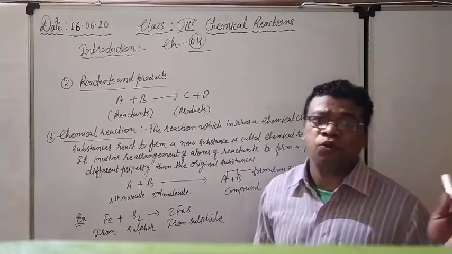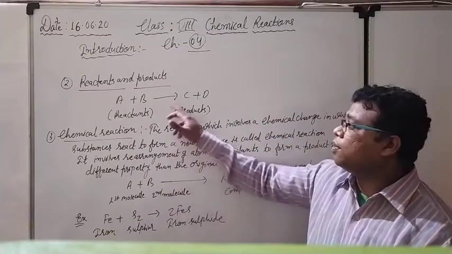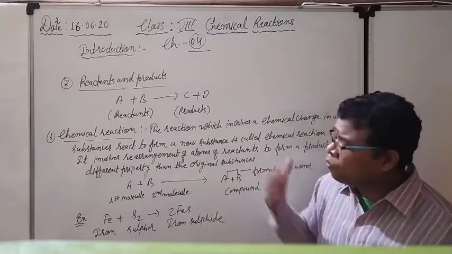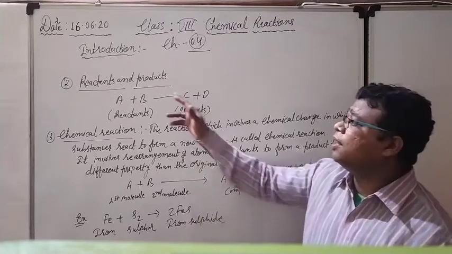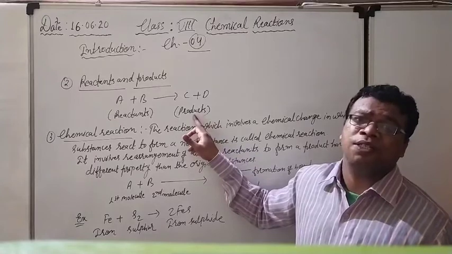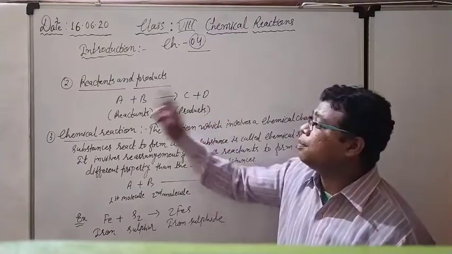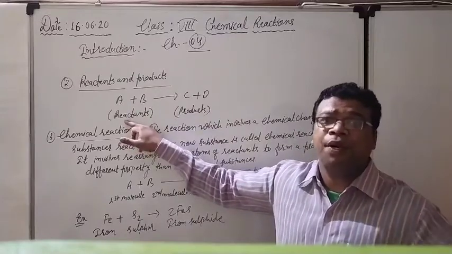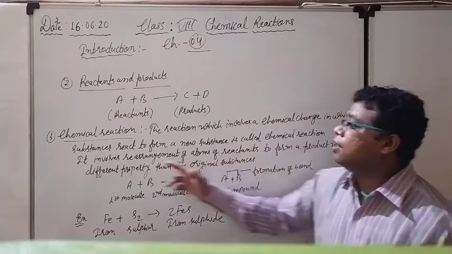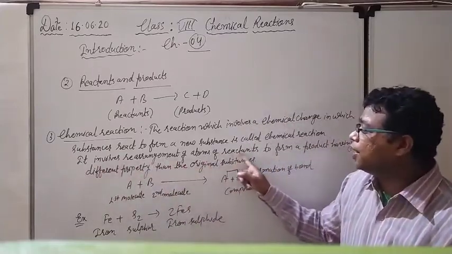The substances those who are participating in the chemical reaction are known as the reactants, and whatever the new substance they are going to form is known as the product. And what we are actually talking about is that in the chemical reaction, whatever the new product, whatever the new substance that is going to be formed, its properties are totally changed as compared to the reactants, as compared to the original substance. Okay, right now see, same thing is written here. रीजन लिखा हुआ है. इट इन्वॉल्व्स द रीअरेंजमेंट ऑफ द एटम्स ऑफ रिएक्टेंट्स.